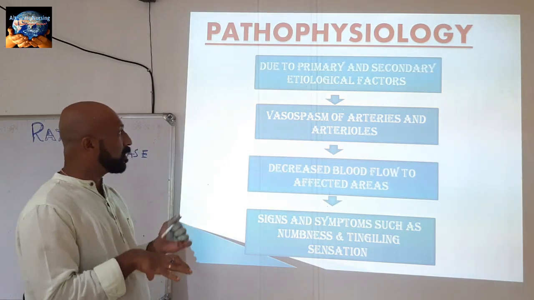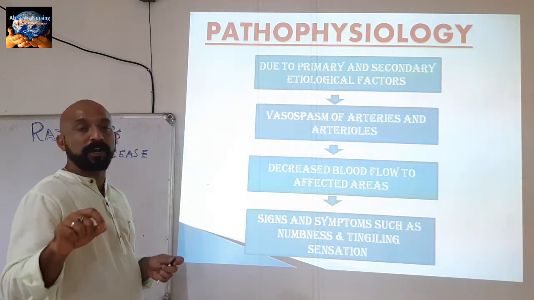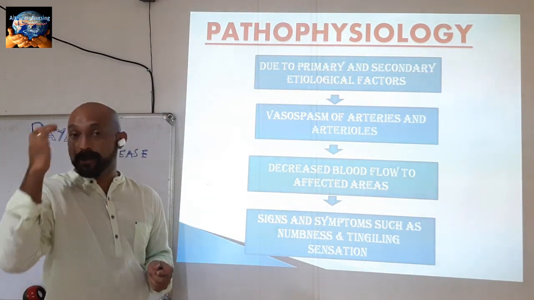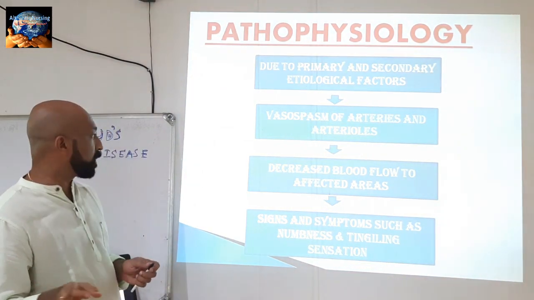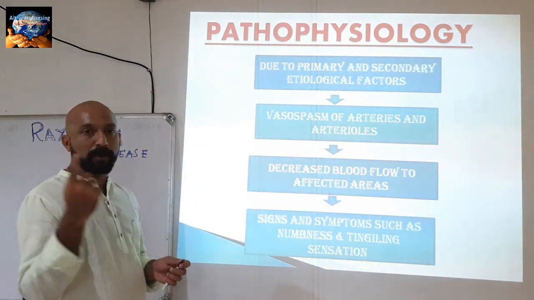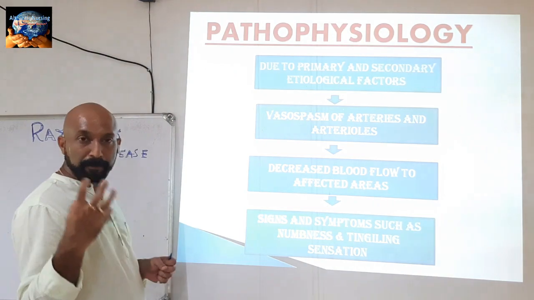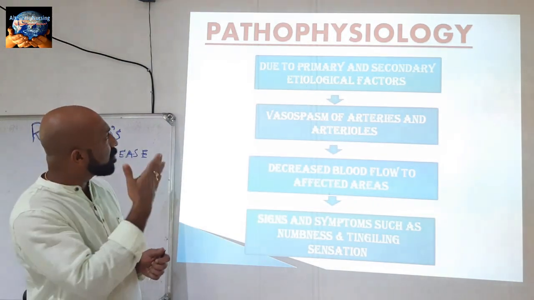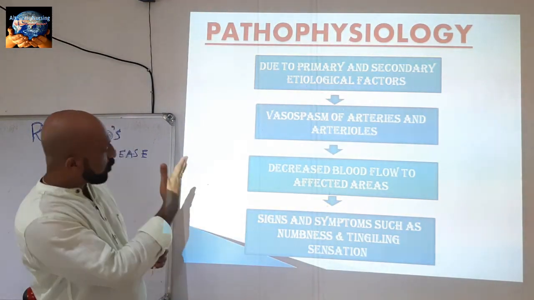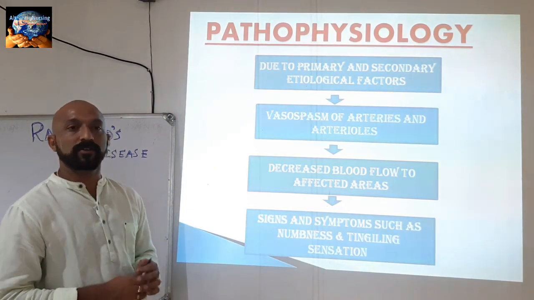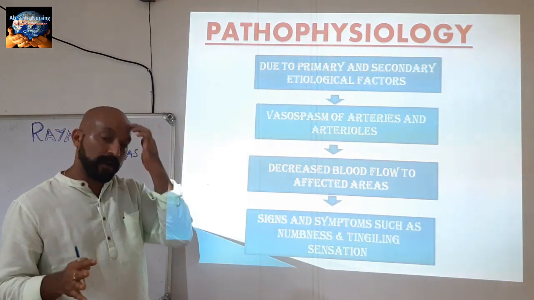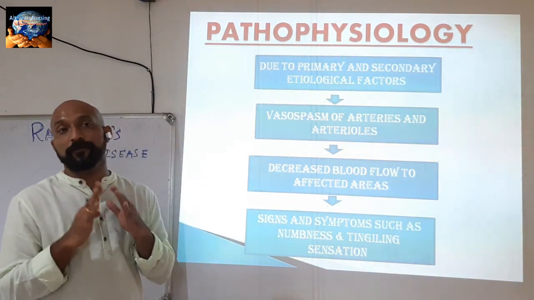Because of that, there is reduced blood flow to the affected areas, which causes signs and symptoms such as numbness and tingling sensation. This is the pathophysiology of the disease; the main thing is the reduced blood flow to the affected areas.